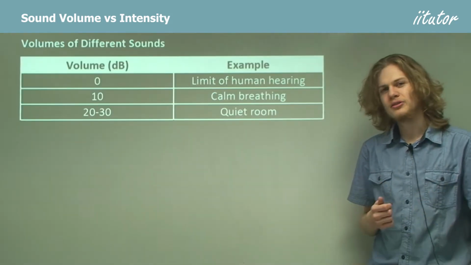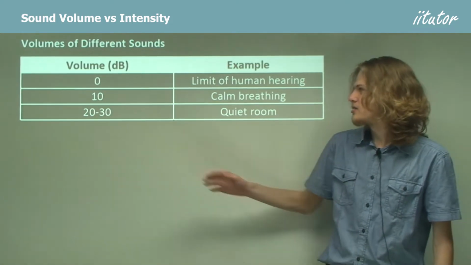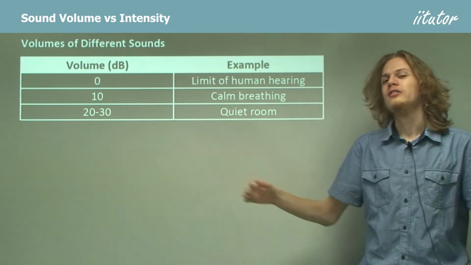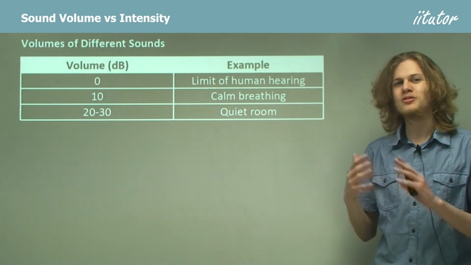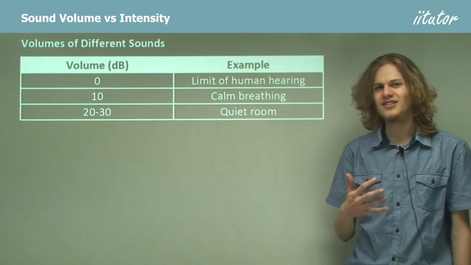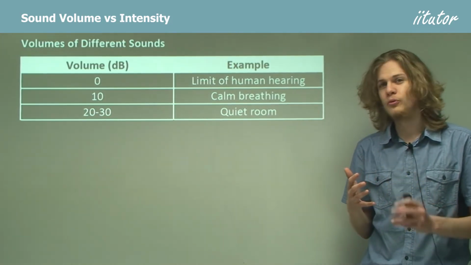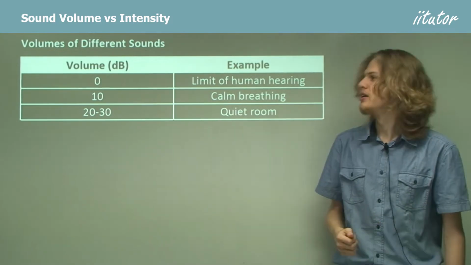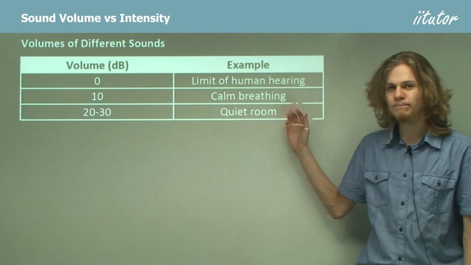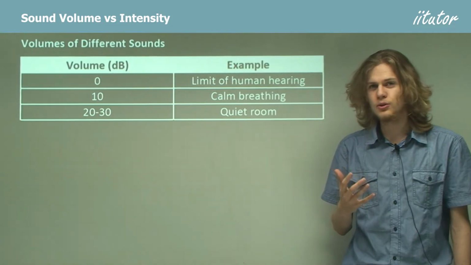So we have a set here of some different sounds and how loud they are. Something that has a volume of 0 decibels does not in fact have 0 intensity. It has 10 times less intensity than a sound that has 10 decibels. But the human ear is incapable of hearing sounds that have a volume of less than 0 decibels. So this is the limit of human hearing. 10 decibels is about the same volume as calm breathing, so it's very, very soft.